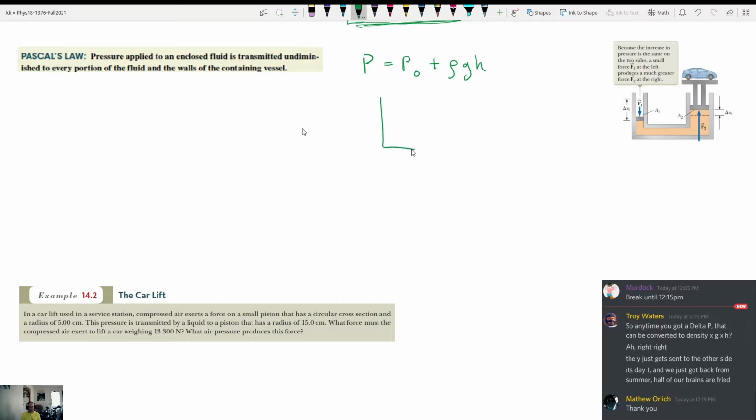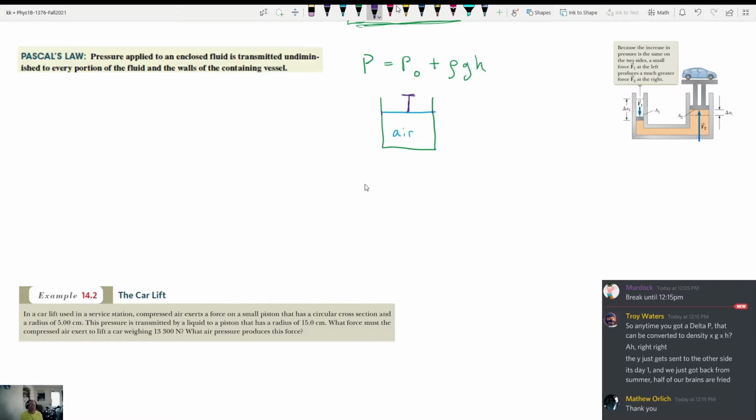Suppose that I have a container, and again, this container is going to be filled with, well, I was going to say we could fill it with air. Let's fill it with air this time. So let's say we have a container that's filled with air, and it's sealed off at the top, so it's filled with air here, right? But now let's add one thing. Let's say that there is a movable piston on the top right here, okay? There's a little piston that we can move up and down. So it's sealed here and here, all sides, right? So that the air can't escape, but we have a piston here at the top.